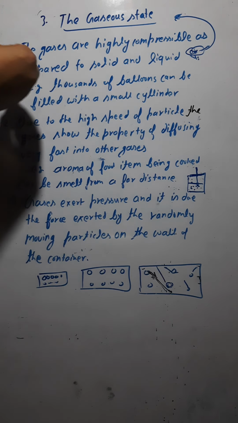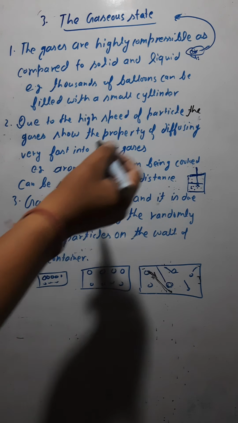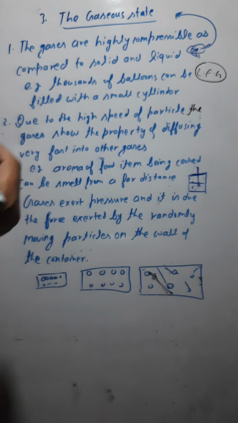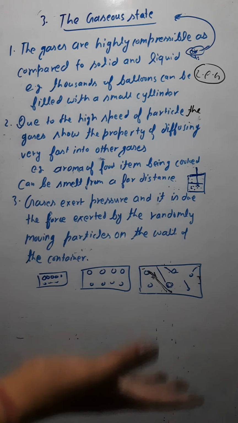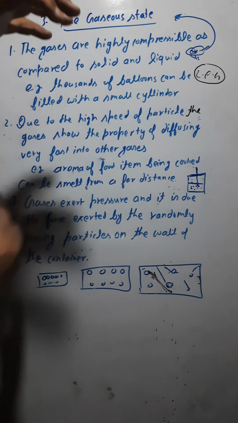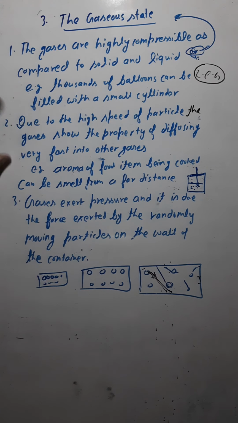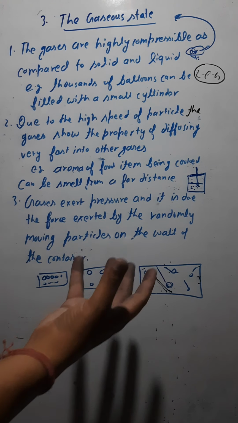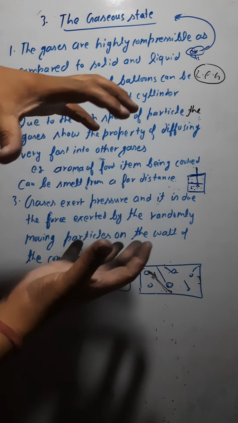The first one, the gases are highly compressible, like we have the example here. We have LPG at our home, that is liquefied petroleum gas. That is also compressed. A large amount of gas has been compressed into a small cylinder at your home. Getting it or not? You can use that one cylinder for 30 days, isn't it? So a large amount of gas has been compressed into a small cylinder.